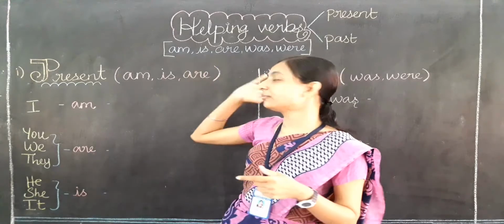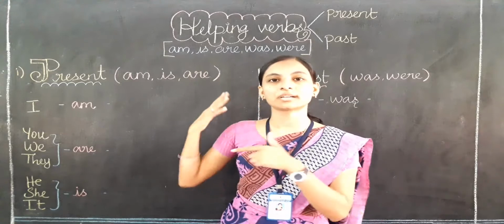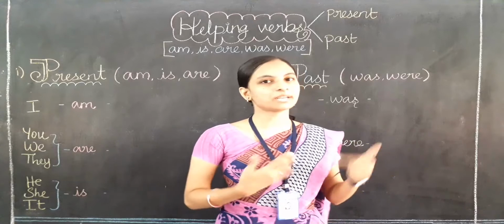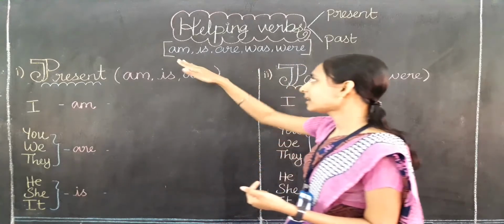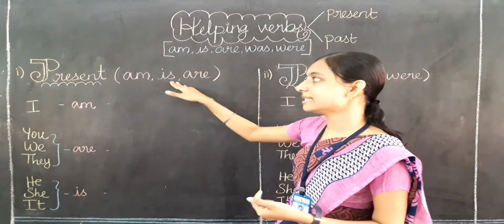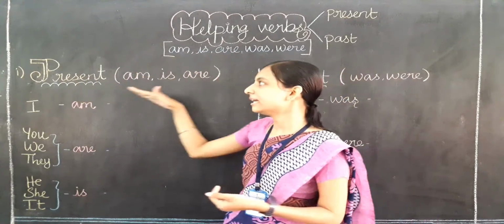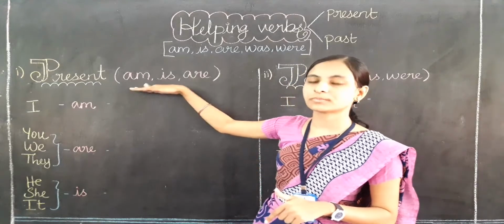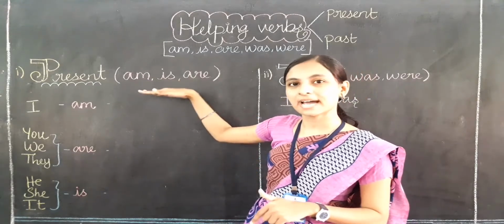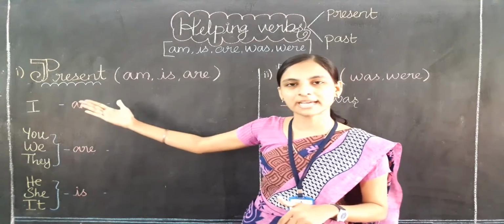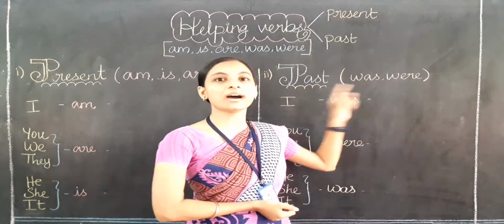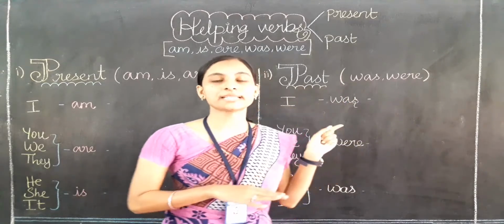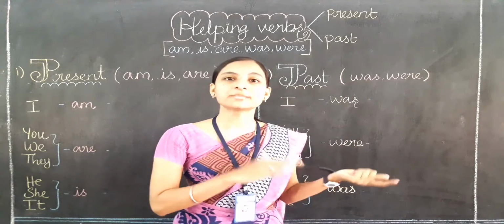Now from the five words, which tell the time of the present and which tell the past time, that we are going to learn. Here, am, is, are represent the present time. Whatever you are doing now, we use these helping words: am, is, are. These words tell the present time, and was and were are used to tell the past time, which has been done already.